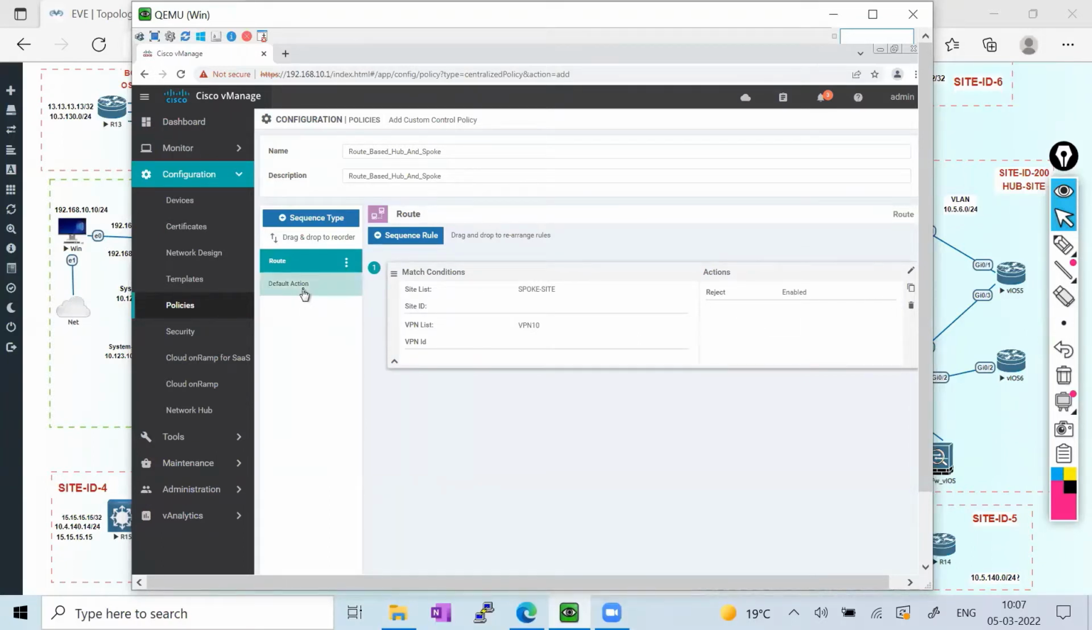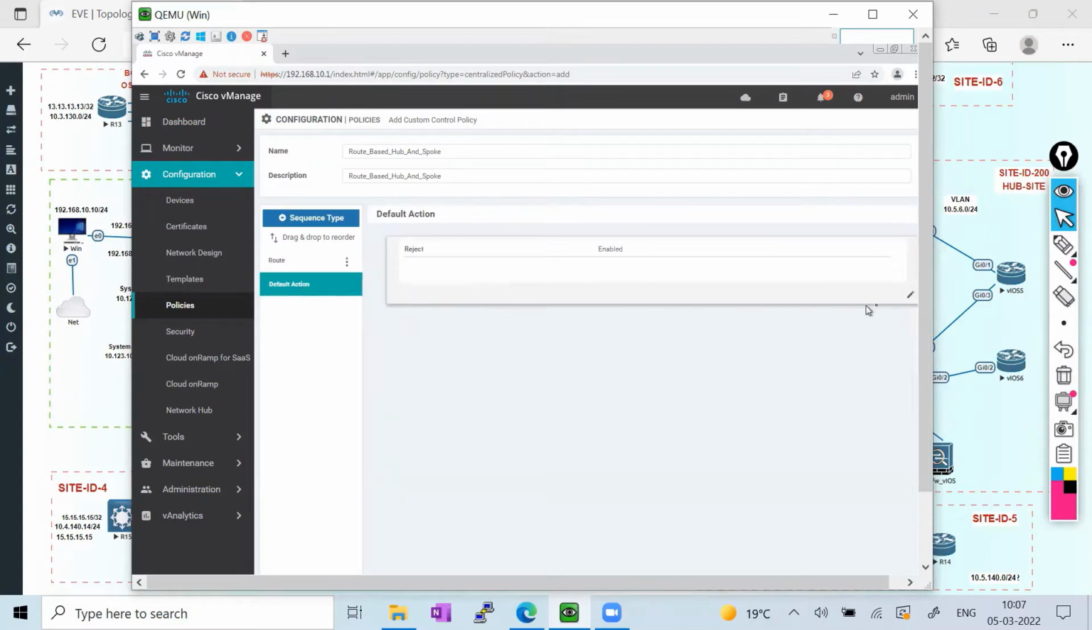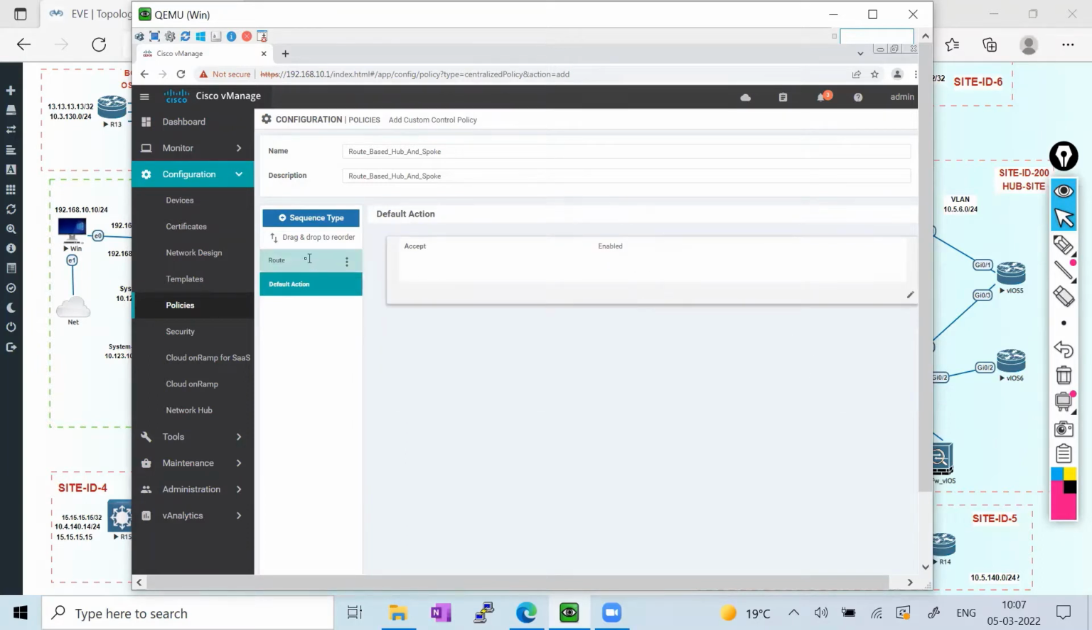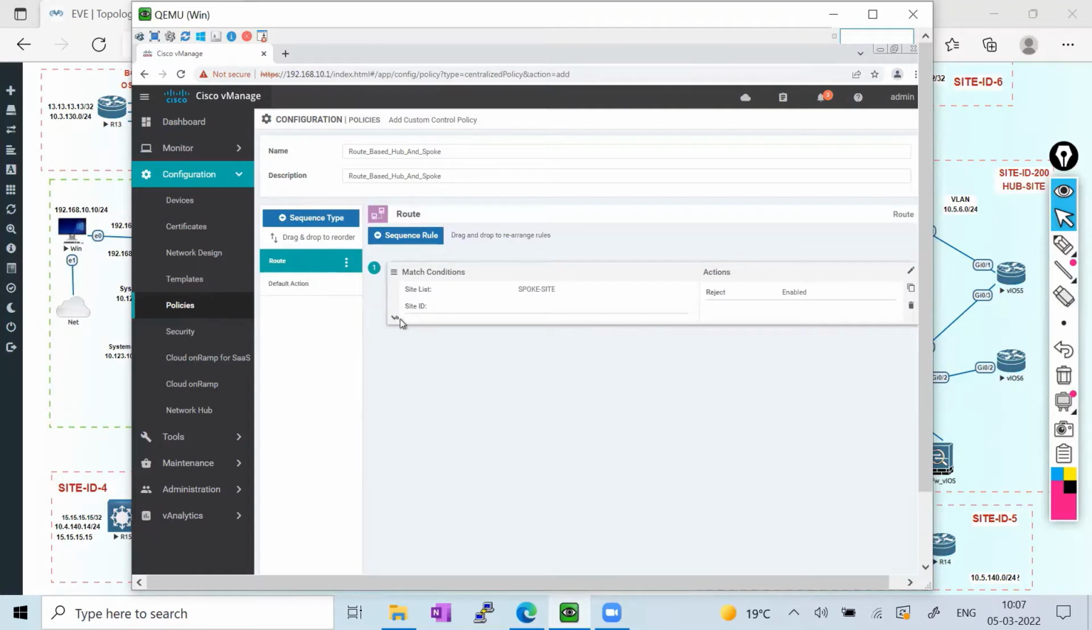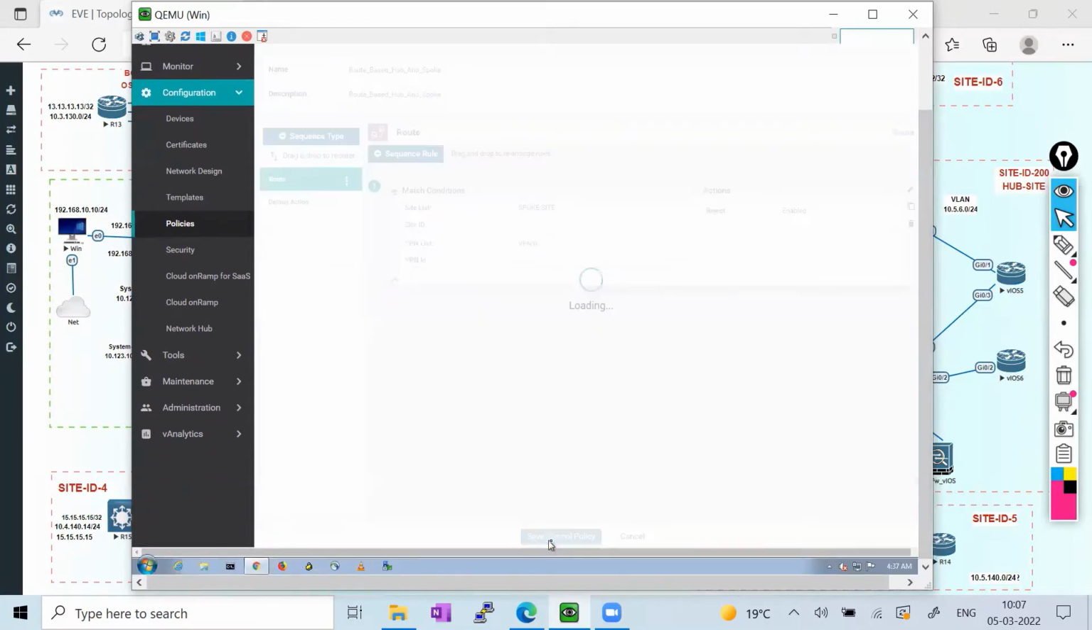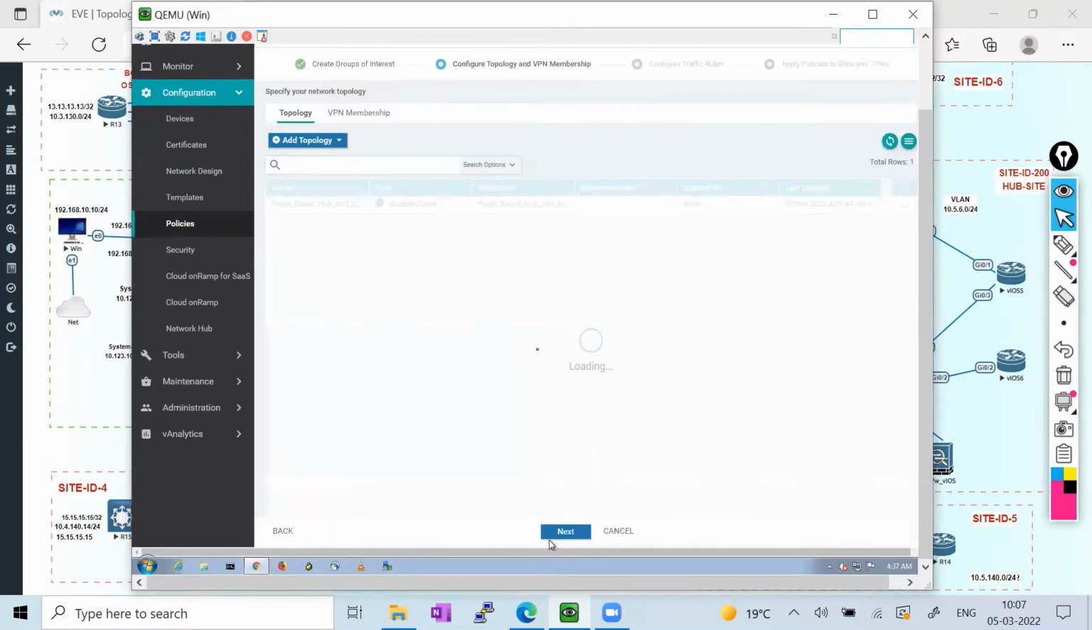And the default action should be accept, to pass other traffic. Otherwise a black hole is going to happen and no traffic is going to pass. So it is going to accept. You can see the first sequence, I'm rejecting all the traffic between these three sites. Then I'm going to save this control policy, and after saving, I'll click next.